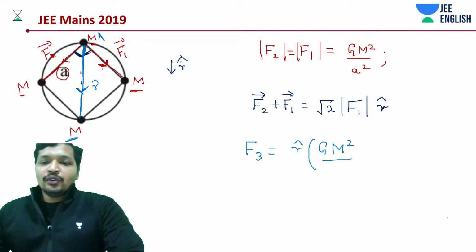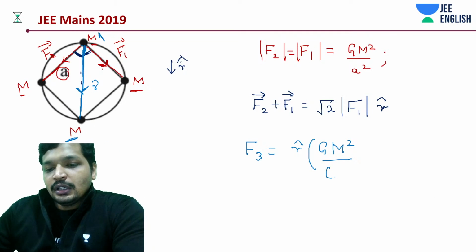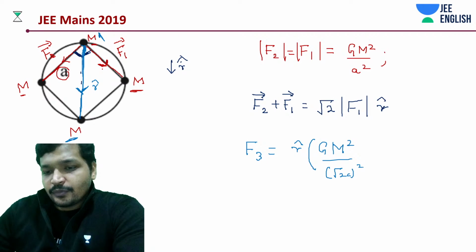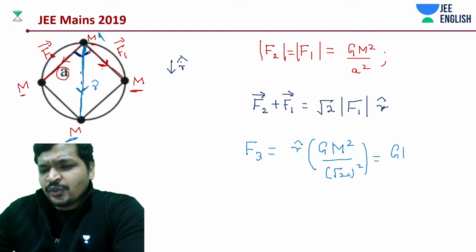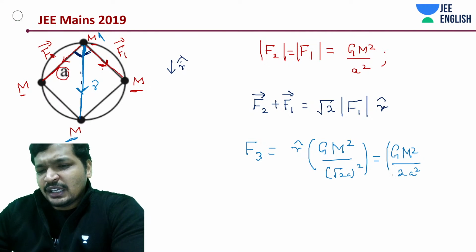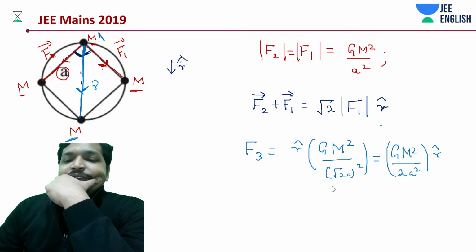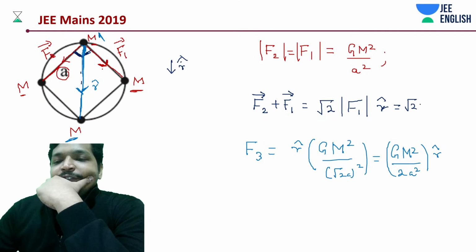So root 2a whole square. Now this would come out to be G into M square divided by 2a square into r cap. Now let's move on to the next thing. First of all, write down this value, just to give a feel of it.